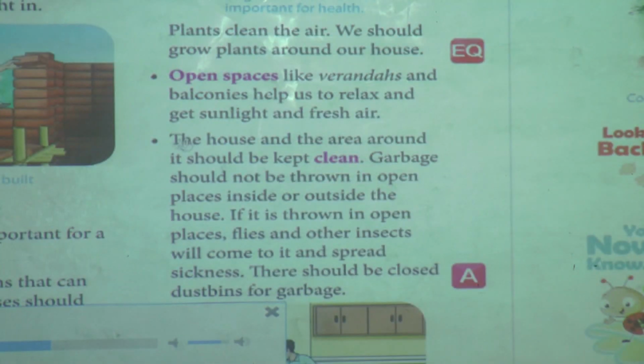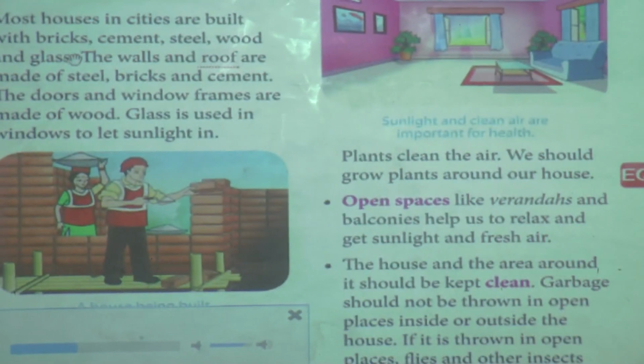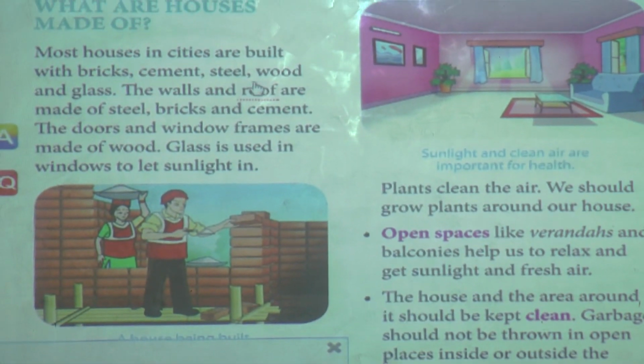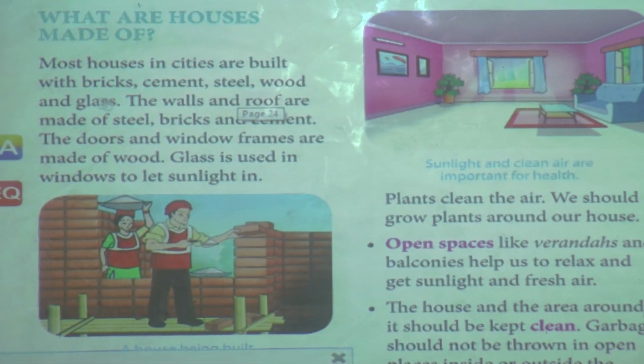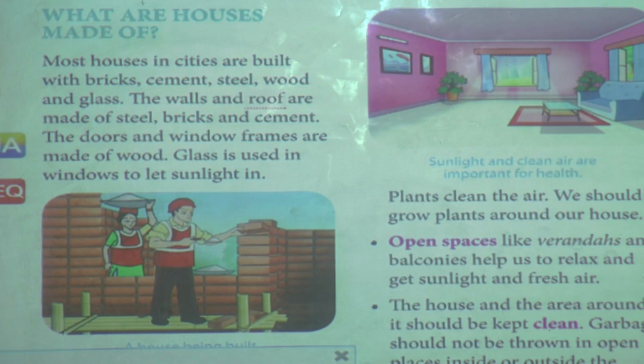What are houses made of? Most houses in cities are built with bricks, cement, steel, wood and glass. The walls and roof are made of steel, bricks and cement. The doors and window frames are made of wood. Glass is used in windows to let sunlight in.